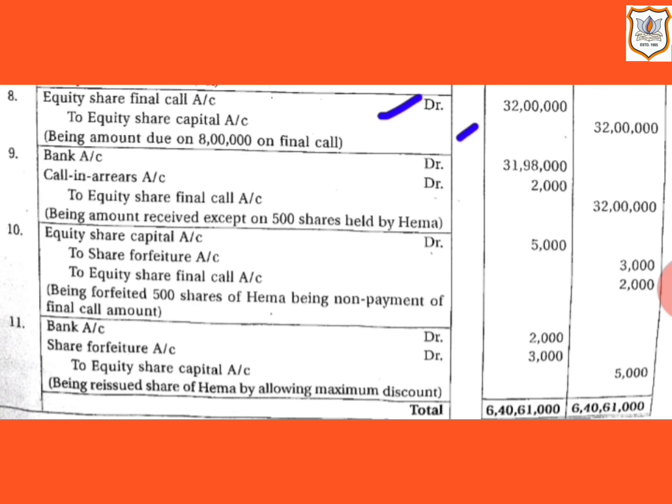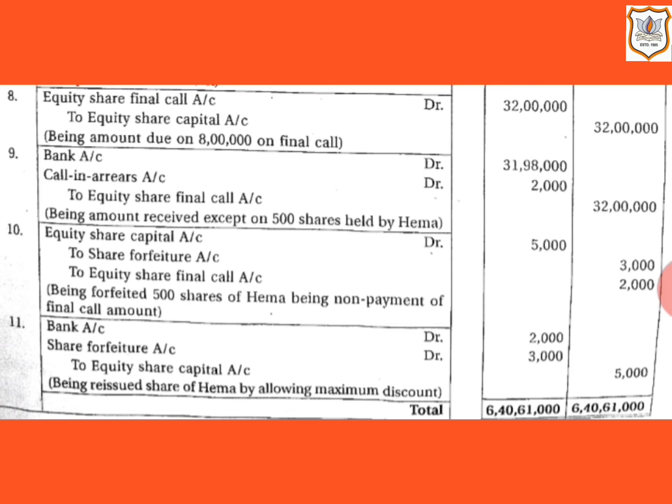So here that means company received the amount for 7,99,500 shares only. That is 8 lakh minus 500, that comes to 7,99,500 shares, multiply by rupees 4, that comes to 31 lakh 98,000.